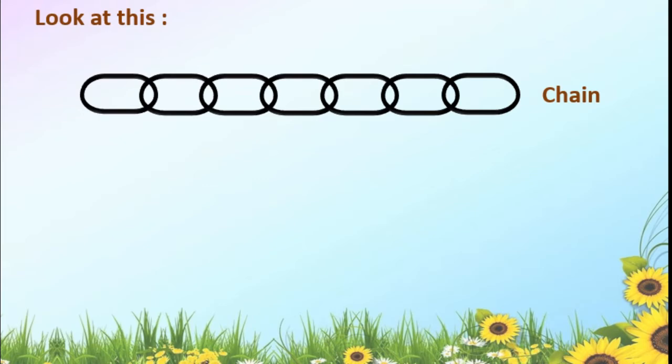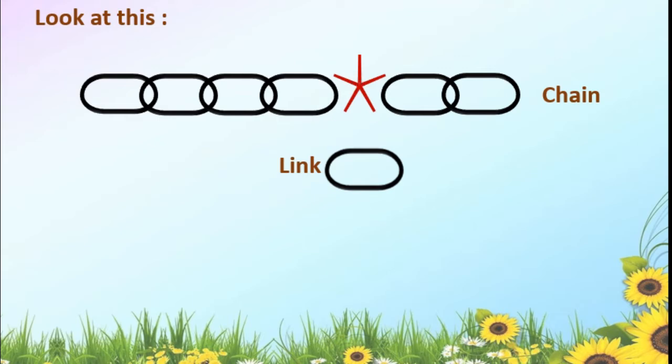If the links were to separate from each other, could they be called a chain? No, correct? Even though each link is a complete object, it is joined to the links before and after it. If any link comes loose, the chain is broken. Correct? See, this is broken chain because one link is separated. Got this, students? Like this only, one more link and one more chain we will study.